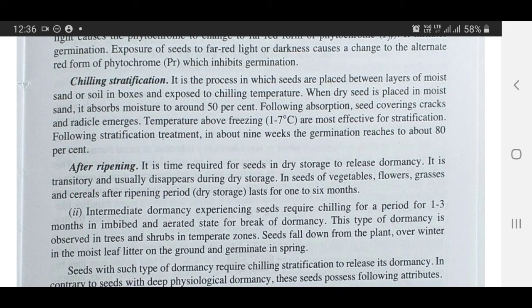Chilling stratification is the process in which seeds are placed between layers of moist sand or soil in boxes and exposed to chilling temperatures. When dry seed is placed in moist sand, it absorbs moisture to around 50%. Following absorption, seed coverings crack and the radicle emerges. Temperatures above freezing, 1 to 7 degrees centigrade, are most effective for stratification. Following stratification treatment, in about 9 weeks, the germination reaches about 80%.